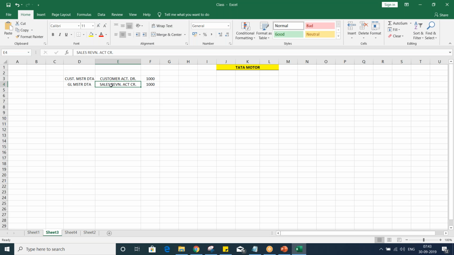So a customer master needs to be set up. But in order to set up a customer master, first of all we must do certain configurations. The way we have done the configurations for GL master and for vendor master, in the same way we have to do the configurations for customer master also. And what is common here, guys? The common thing is